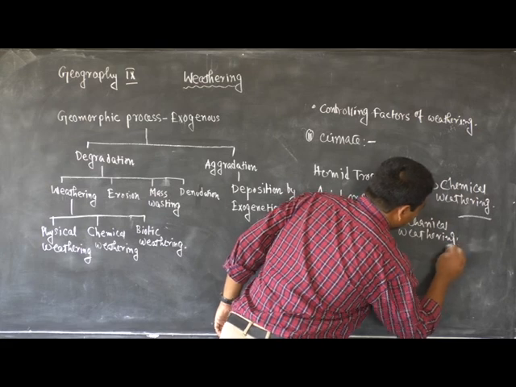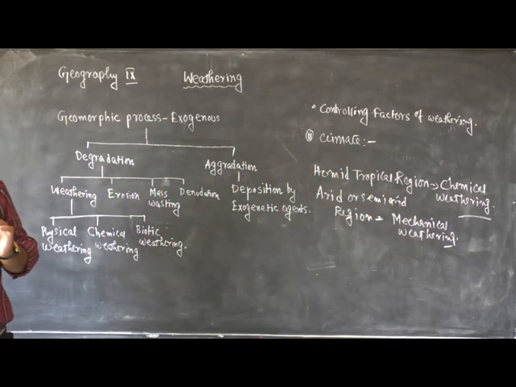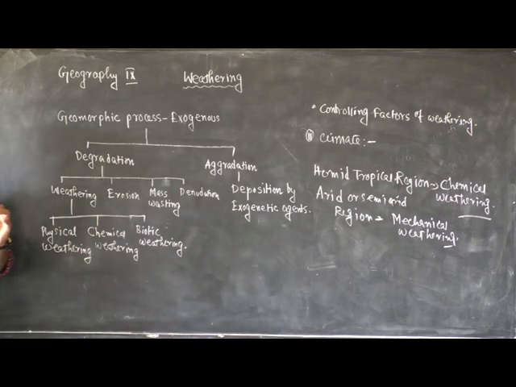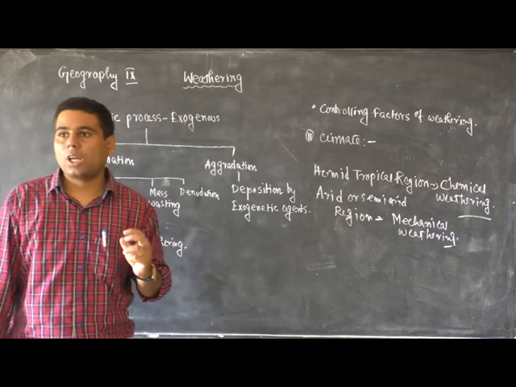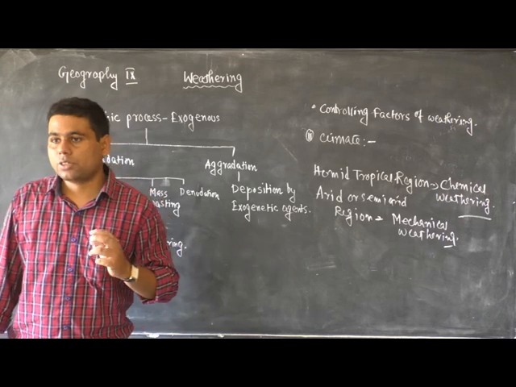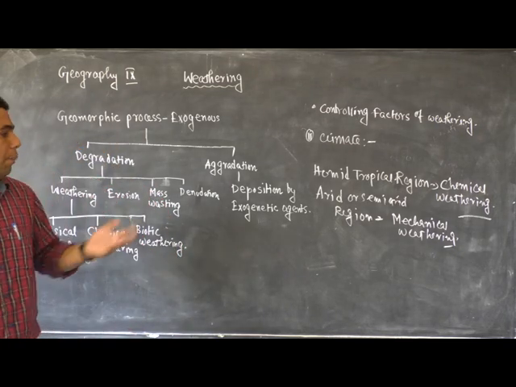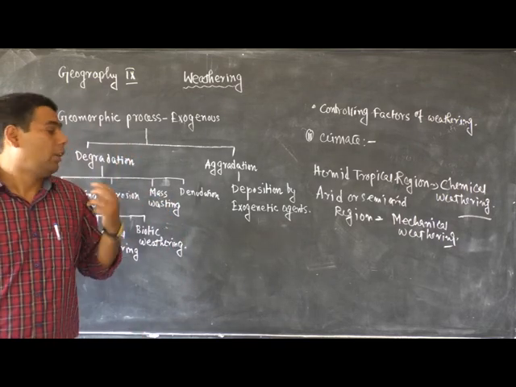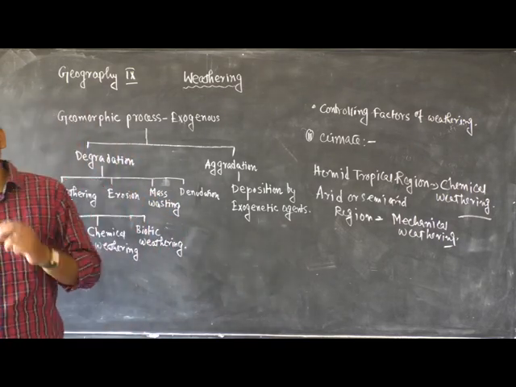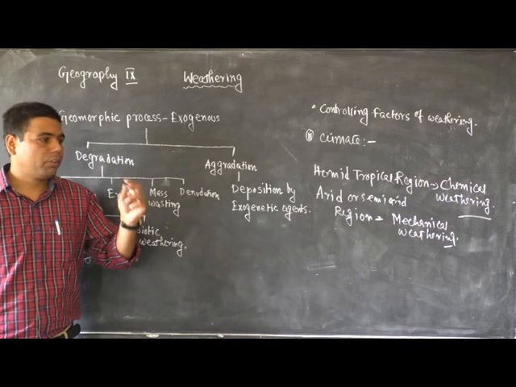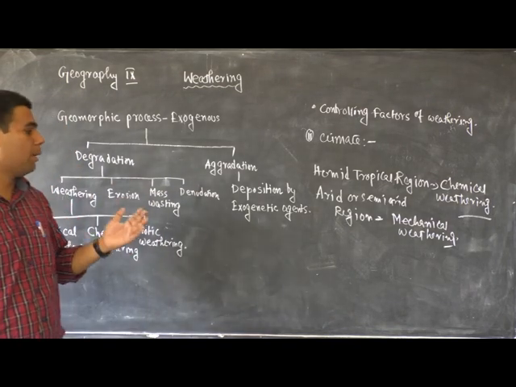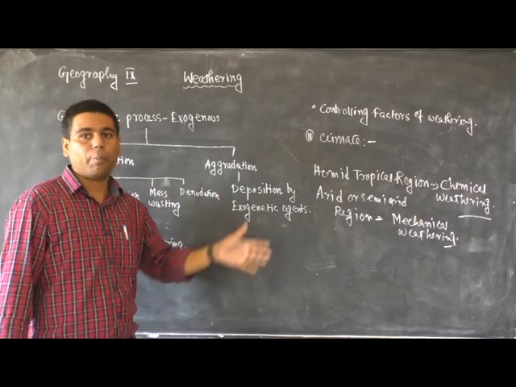Mechanical weathering is more dominant. Seasonal variation of climate also greatly influences weathering. In our country, we experience monsoon climate. In monsoon climate regions, during the summer season, mechanical weathering is more dominant because temperature is very high. But during the wet monsoon months, when rainfall occurs, chemical weathering is more dominant.